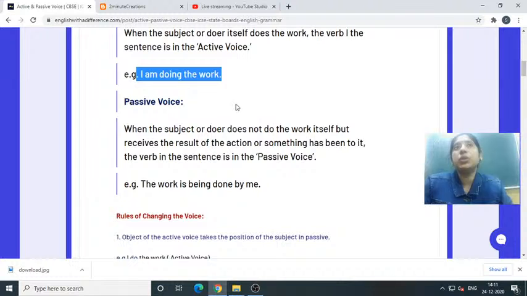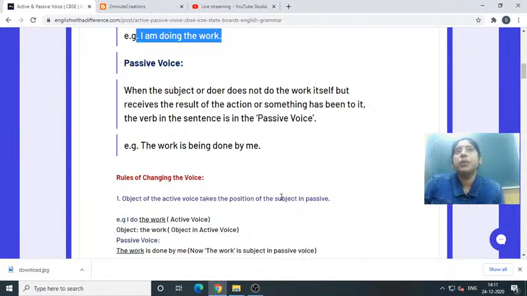Now here I am doing the work. I am totally the subject and I am totally involved in this work. But when I have changed it into passive voice, the subject does not do the work by itself but receives the result of the action. So here the work is being done by me. Got it? Now we are going to discuss some of the rules.